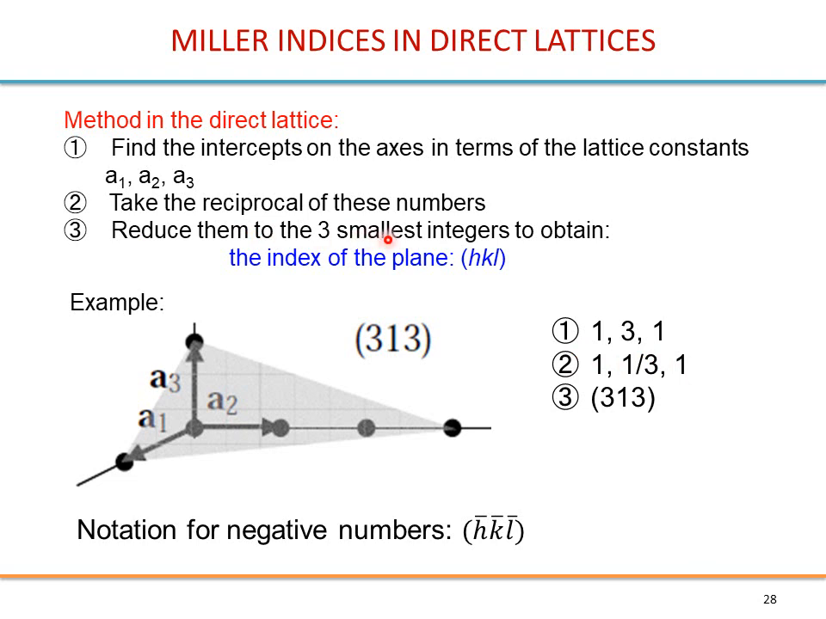Reduce them to the 3 smallest integers to obtain the index of the plane hkl. So you multiply by 3 to get integers. So this plane is the (3, 1, 3) plane. You may get negative numbers, and this is fine. In that case, you just put a bar on top of your number. Right. So in general, you refer to planes as (hkl) like this.